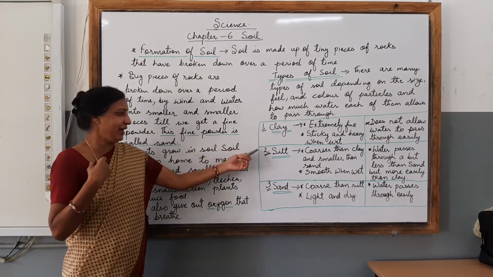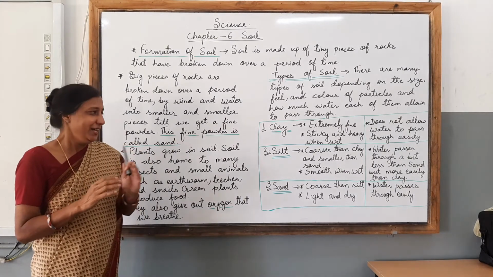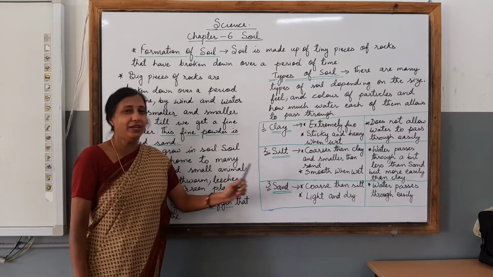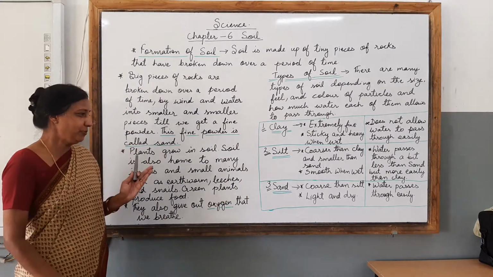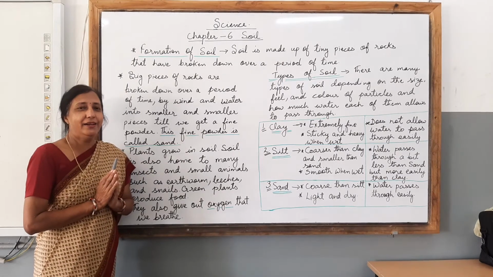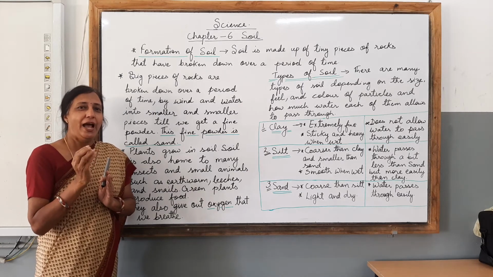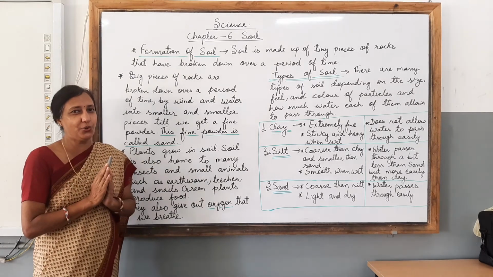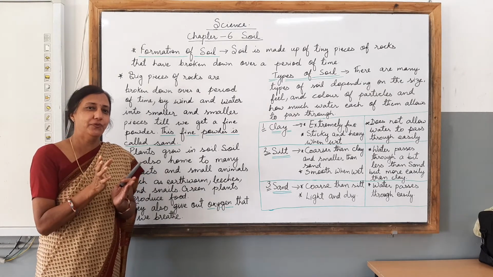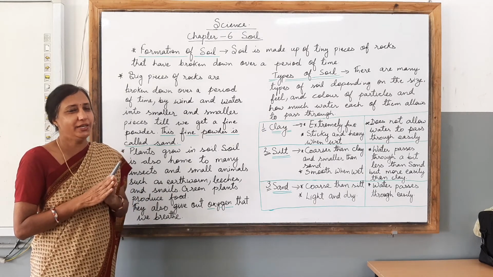So I hope children, now you have come to know the importance of soil in your lives, and you will be able to identify what kind of soil is available around your own place, and how clay, silt and sand have their features. Try to understand this topic nicely, and try to look for some kind of sand available around you. As you must have some construction going on around your place, you will be able to collect different kinds of sand and try to identify what kind of soil it is.